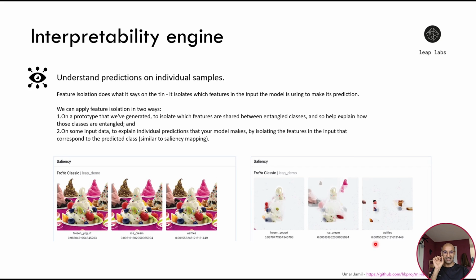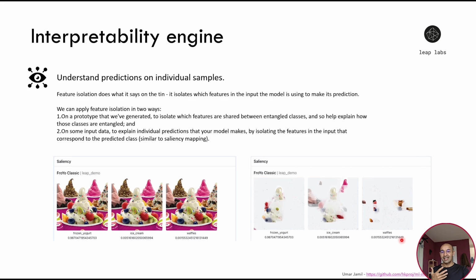Because the model is seeing some features, which are the berries that are on this frozen yogurt, to classify it as a waffle. This can happen because in the original pictures in the training data, the waffles probably had berries on top. So the model learned to look at the berries to recognize a waffle. The Leap Labs interpretability engine can understand this and will show you this. This helps you understand what your model has learned.